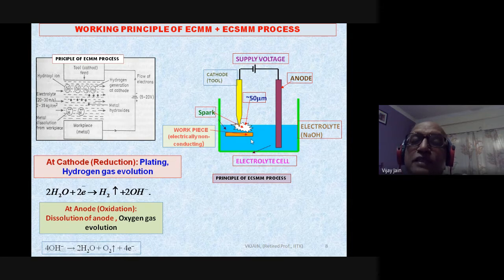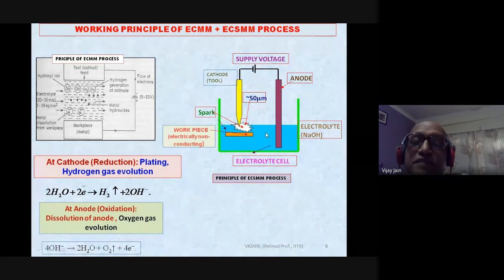Please note it carefully that this process I always call electrochemical spark micromachining, but there are many authors or researchers who like to call it electrochemical discharge micromachining. Doesn't matter, the principle remains the same. I call it that because it is the spark which is useful for the machining purposes, not really the discharge, maybe arcing, maybe something non-productive. That's why I prefer to call it electrochemical spark micromachining rather than electrochemical discharge micromachining.